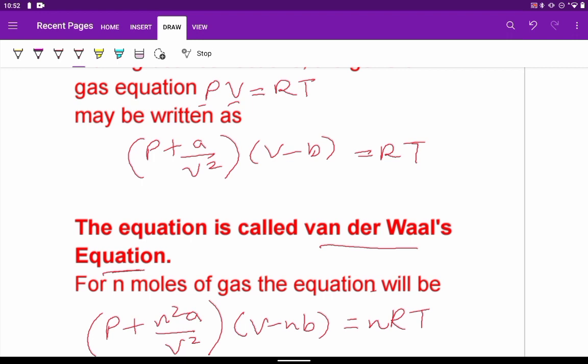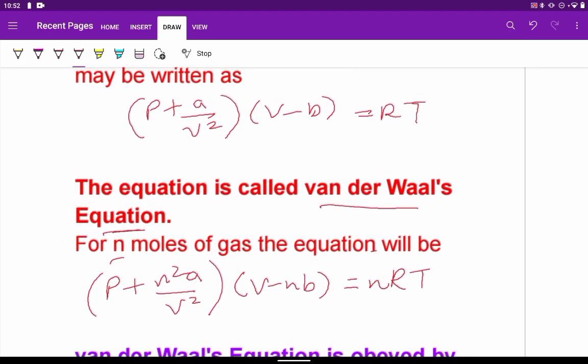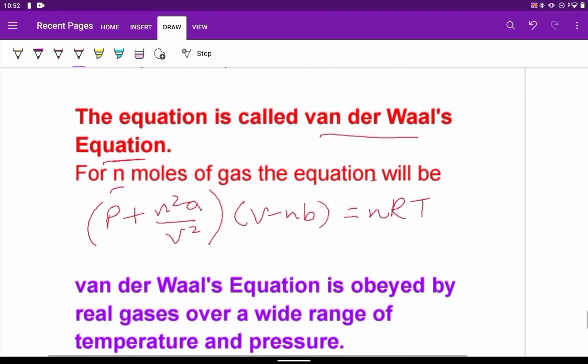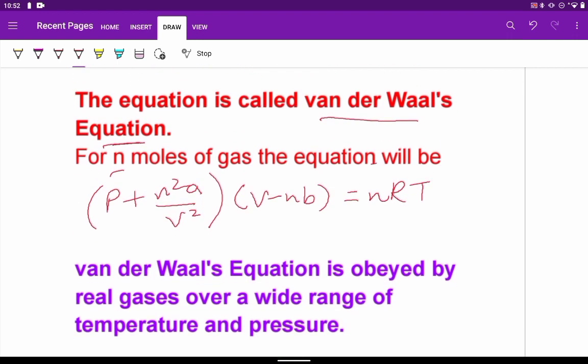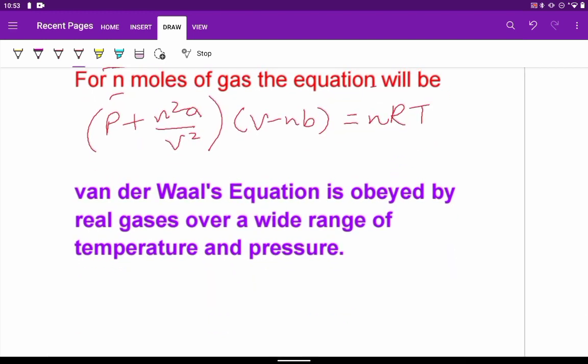If we have to calculate for n moles of the gas, then the same formula becomes (P plus n square a by V square)(V minus nb) equals nRT. So this is the final formula for n moles of gas. This van der Waals equation will be obeyed by the real gases over a wide range of temperature and pressure. So we have included the required corrections.